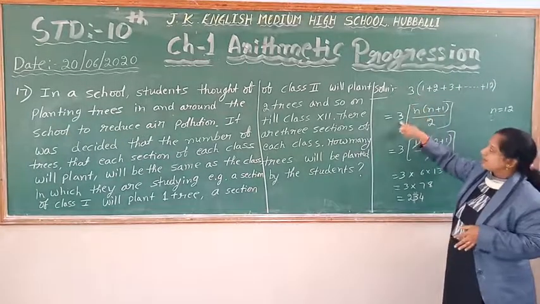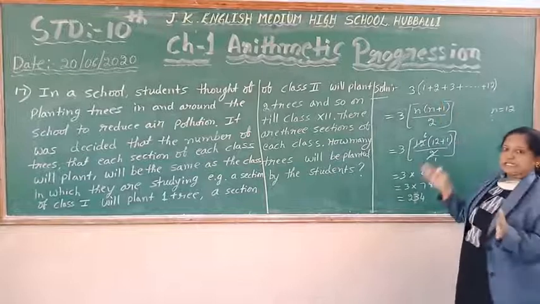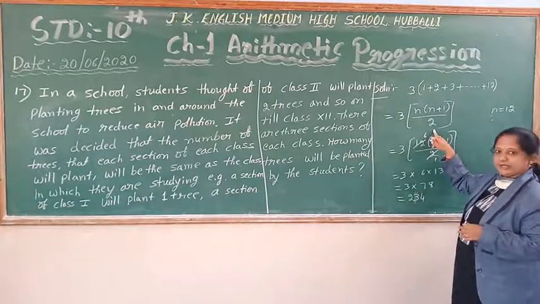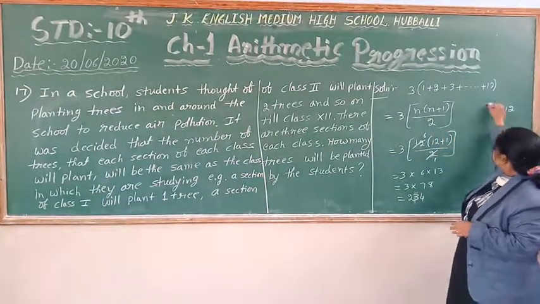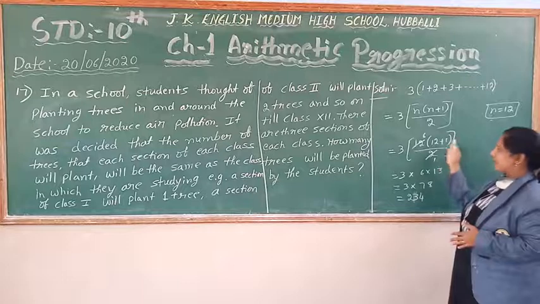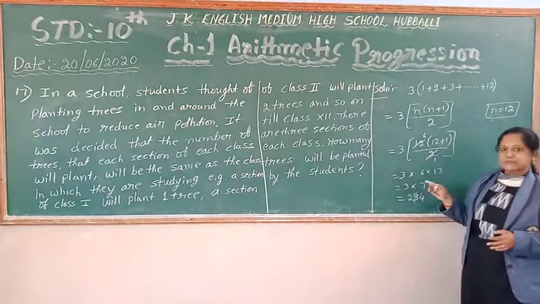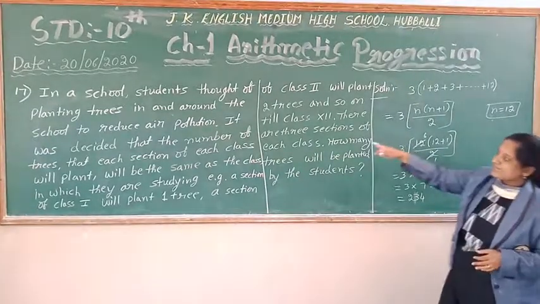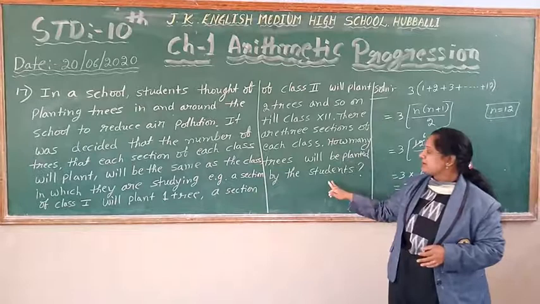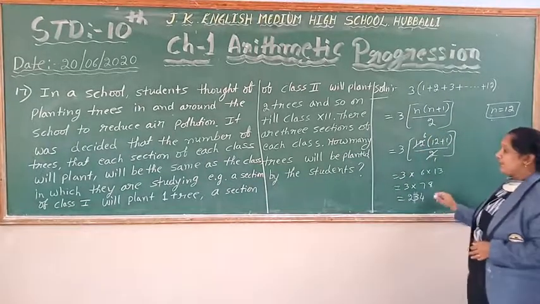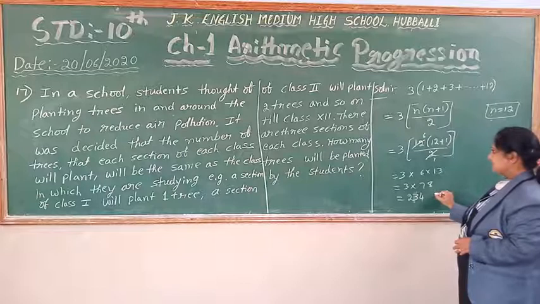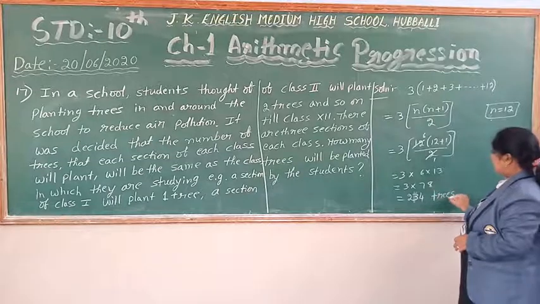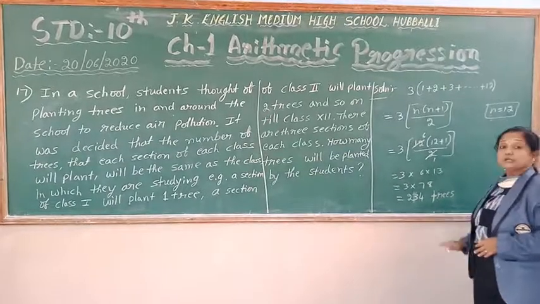So if I write 3 outside, for these positive integers I can use the formula to find the sum of n terms of positive integers, that is n into n plus 1 by 2. I know the n value is 12. So I can substitute 12 in place of n and simplify. You get 234 total plants. There are 3 sections of each class. How many trees will be planted by the students? 234 trees will be planted by the students.